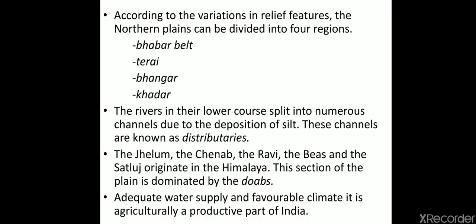This section of the plain is dominated by the Doabs. Doab means the area between 2 rivers. You must have heard about Punjab: the area between 5 rivers, that is Punjab. Doab, Punjab, like that. Adequate water supply and favorable climate make it an agriculturally productive part of India.